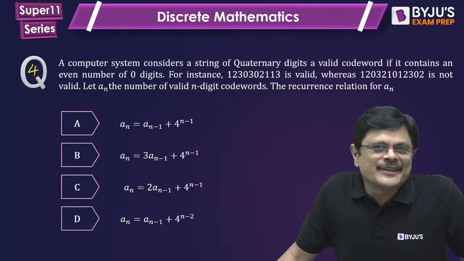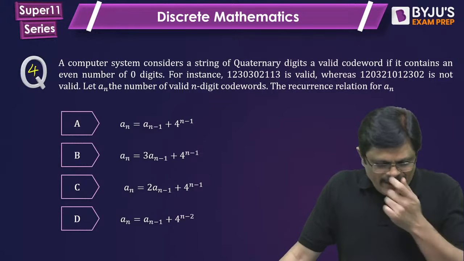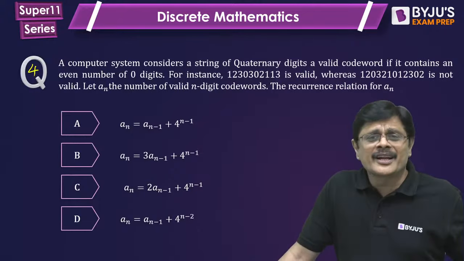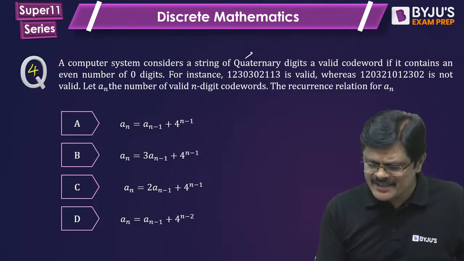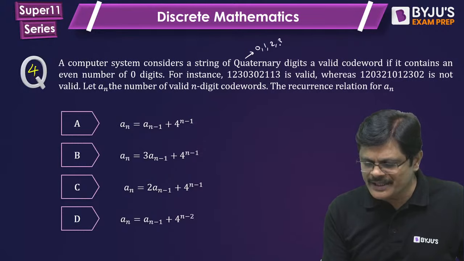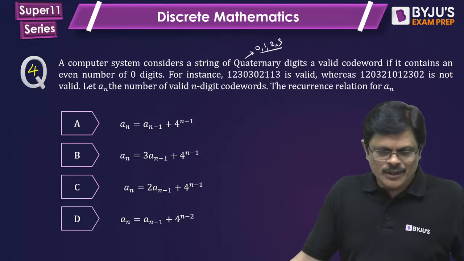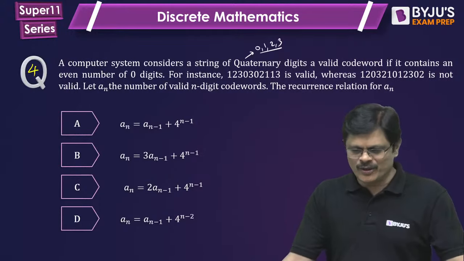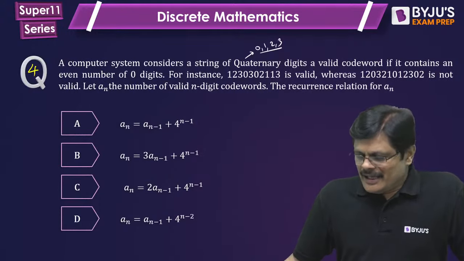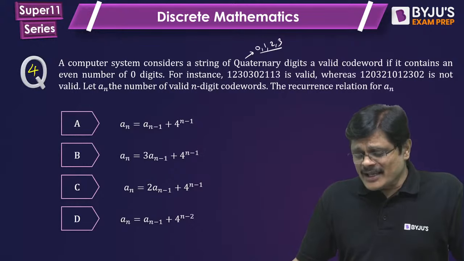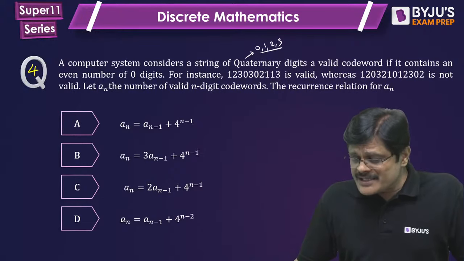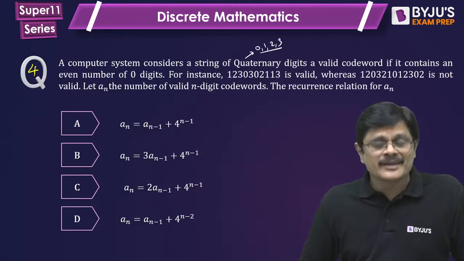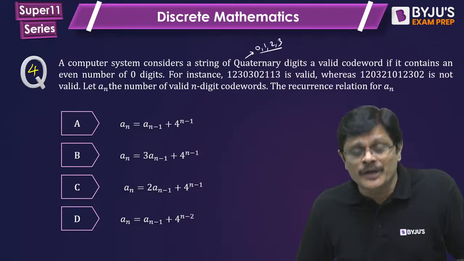Now let us see the answer for this problem. See my dear friend, a computer system considers a string of quaternary digits. Quaternary digits means 0, 1, 2, 3. This is called quaternary digit. Okay. Deepak Prasad has one answer, very good. And he says that this string of quaternary digits is a valid code word if it contains an even number of zeros. If it contains an even number of 0 digits, then it is valid.